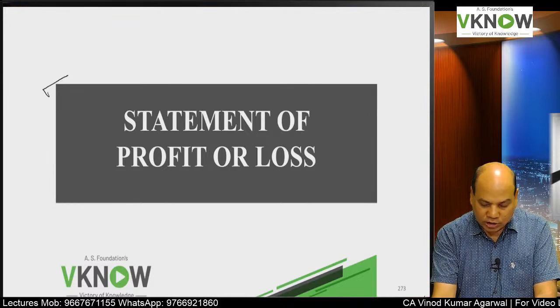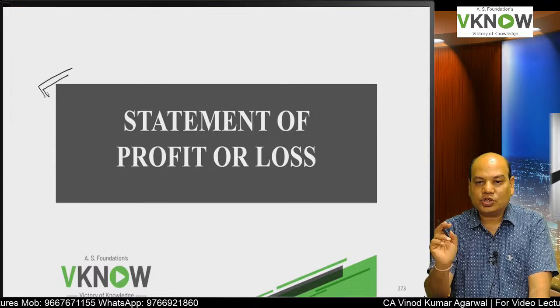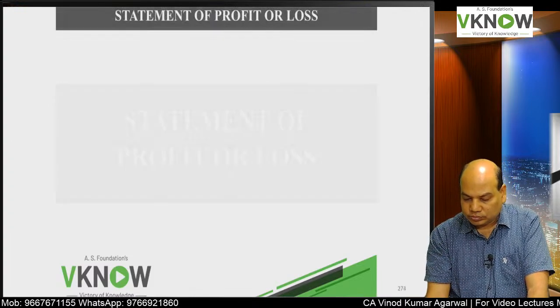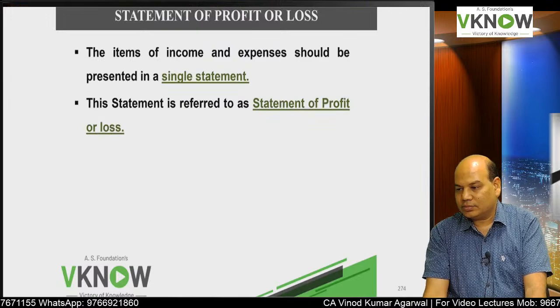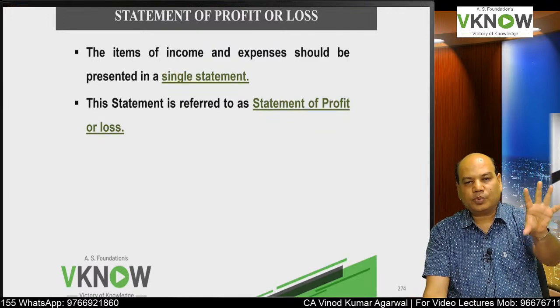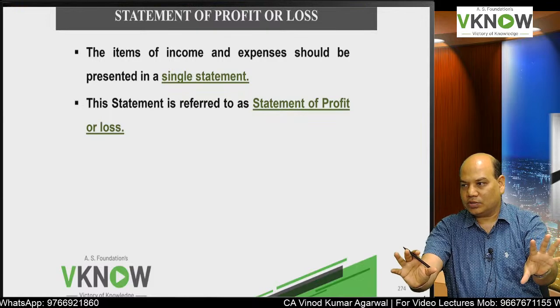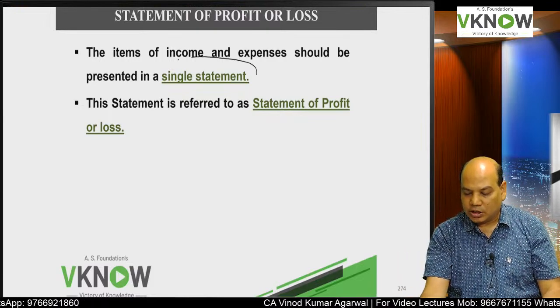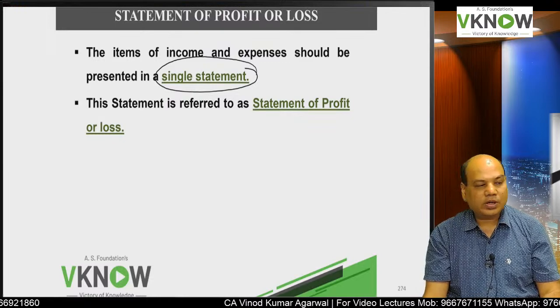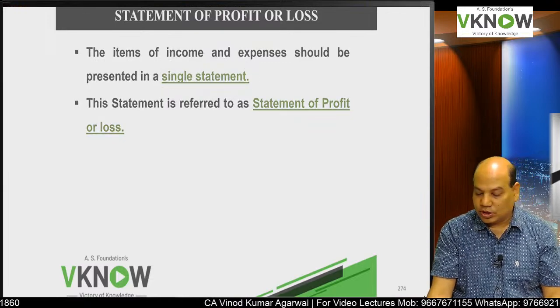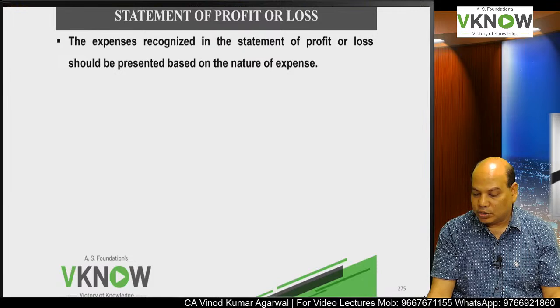Then statement of profit and loss. I'll go a little quickly because we have already discussed it in Schedule 3 Division 2. In some countries there are two formats, one for profit and loss, one for OCI, but we have decided to follow a single statement approach. In the same format we'll have profit and loss and OCI, it is called SOPL, statement of profit and loss.